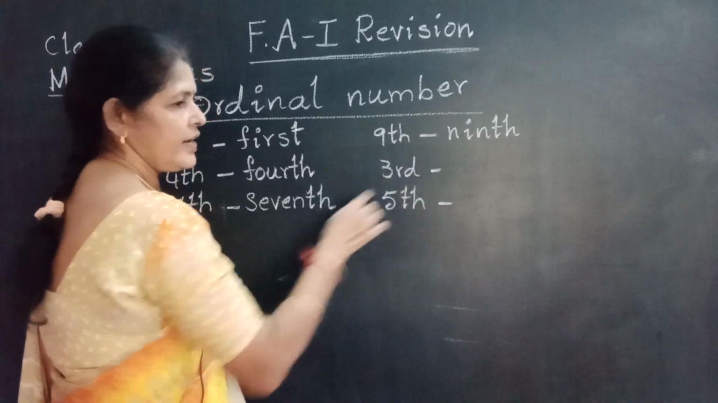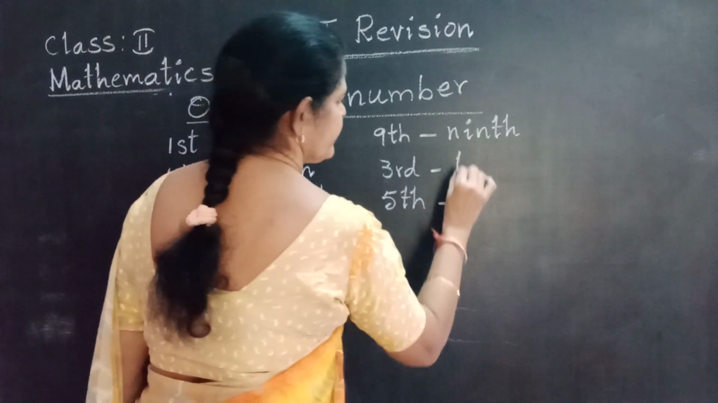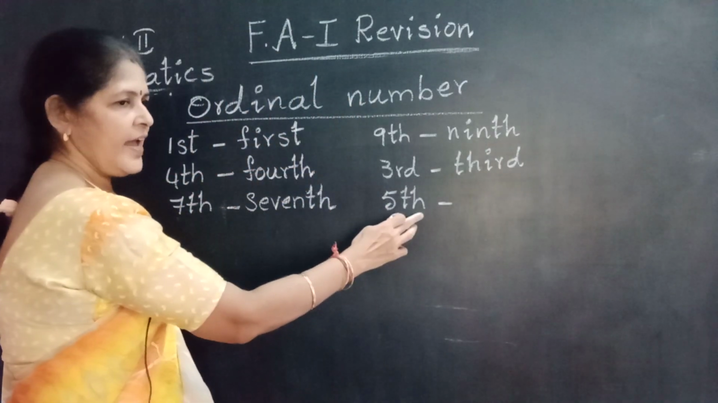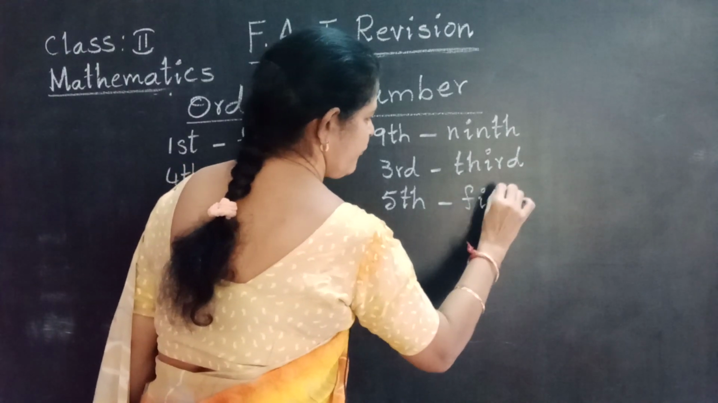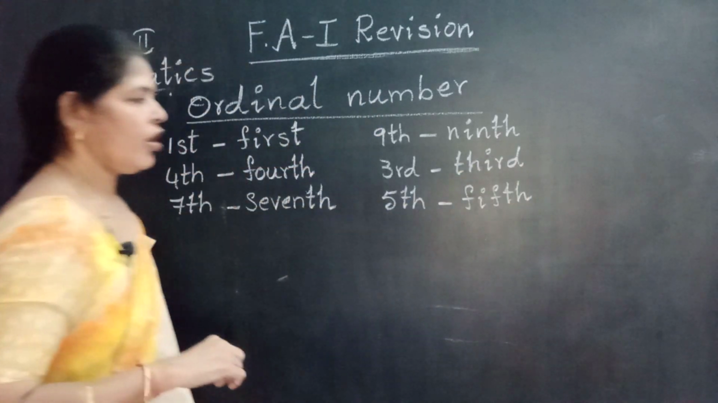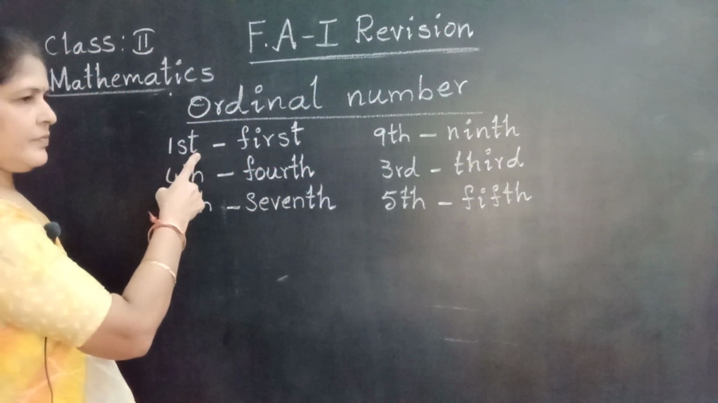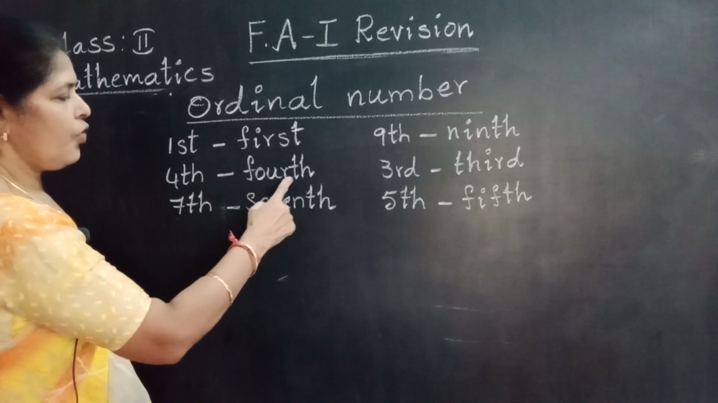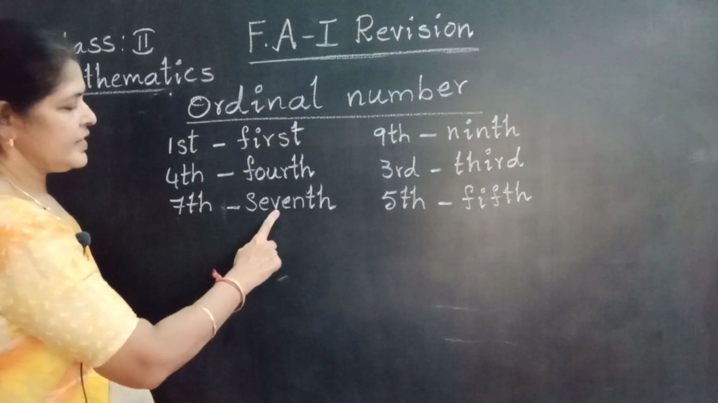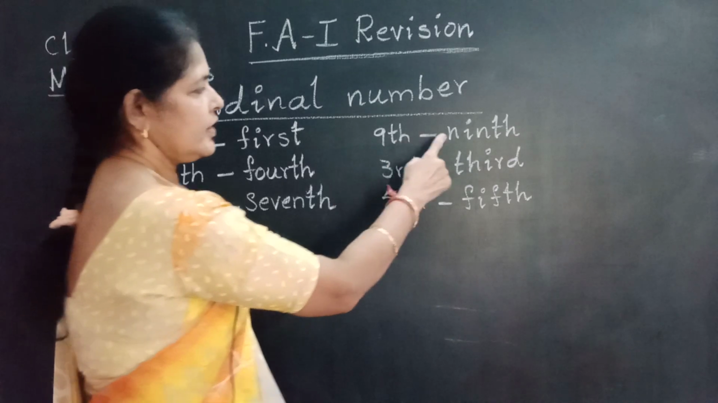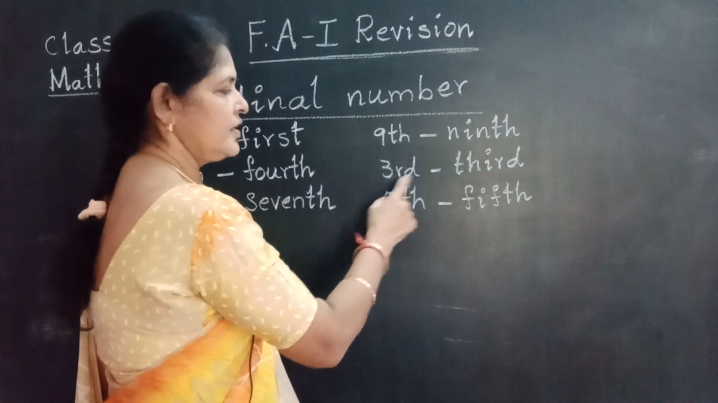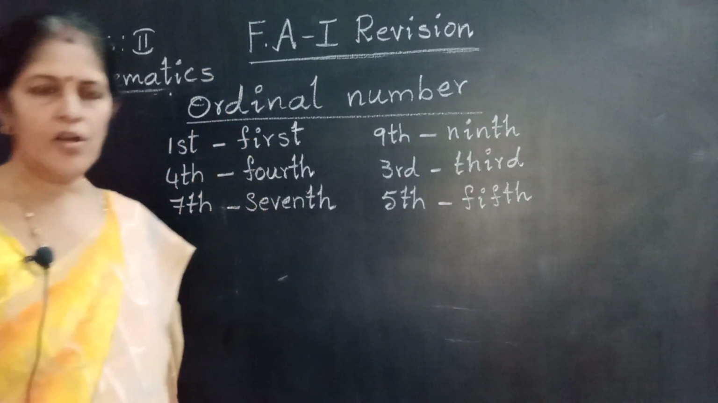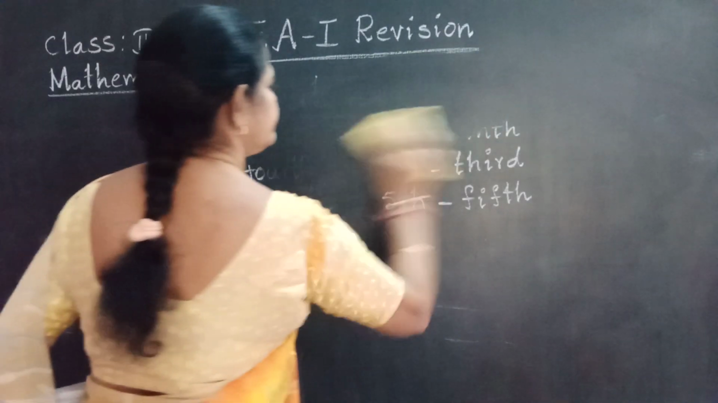Next up. 3RD. Third. THIRD. 5TH. Fifth. FIFTH. We are going to write the ordinal numbers like this. First. How to read it? First. FIRST. Fourth. FOURTH. Seventh. SEVENTH. Ninth. NINTH. Third. THIRD. Fifth. FIFTH. These are ordinal numbers. Next.